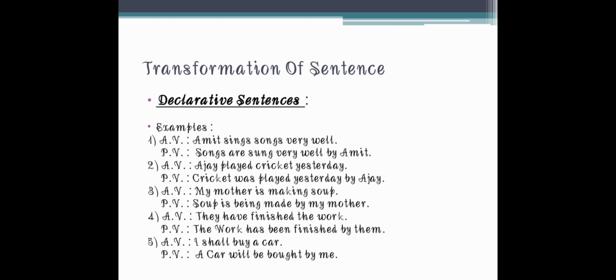Songs are sung very well by Amit, because songs are the object, sings is the verb, but when we change it into passive voice, it will be sung, because of the past form of the verb. That is, songs are sung very well by Amit. Then the last one, I shall buy a car. A car will be bought by me. A car is the object, so it will come at the beginning of the sentence. A car will be bought by me.